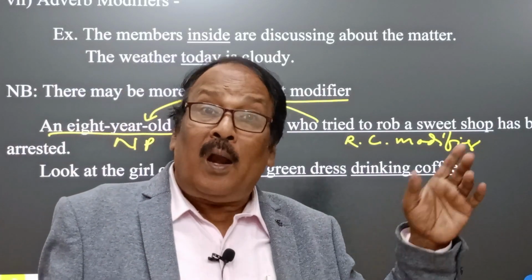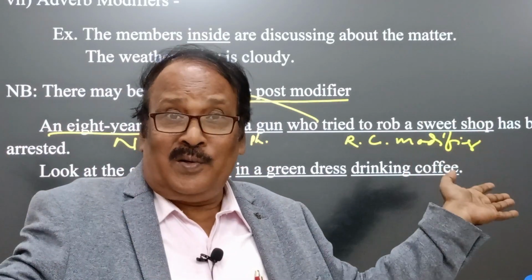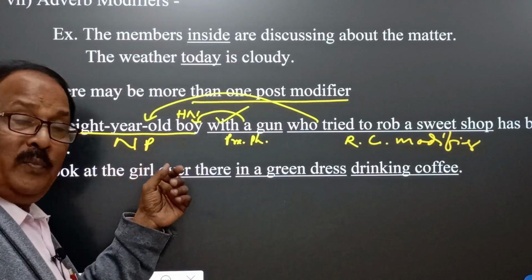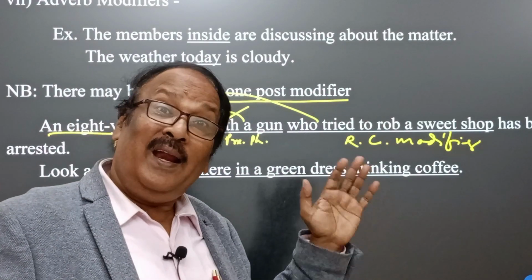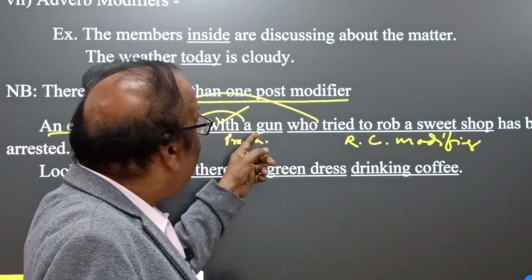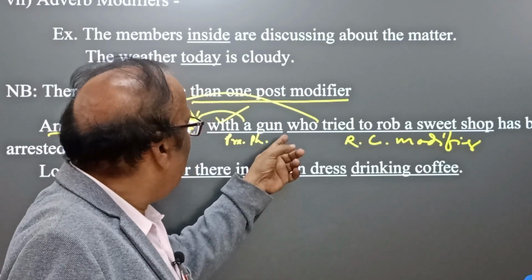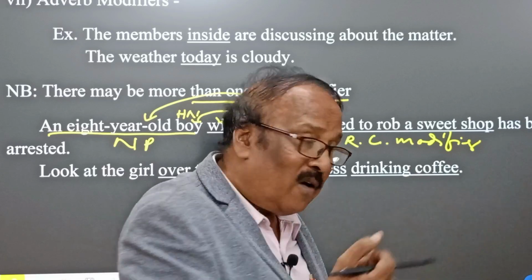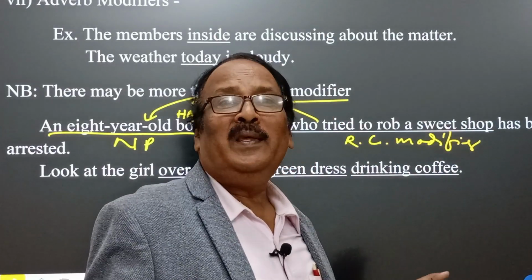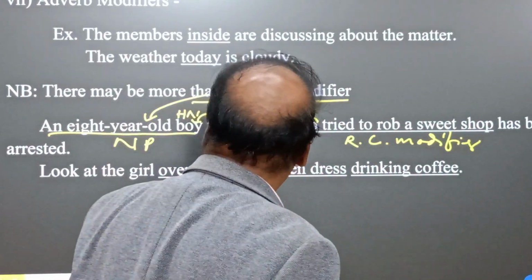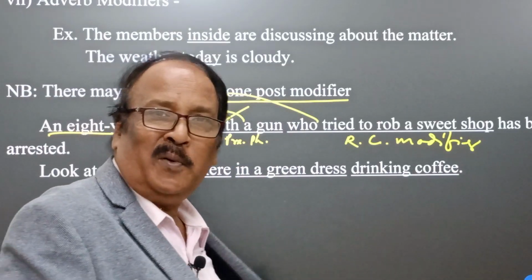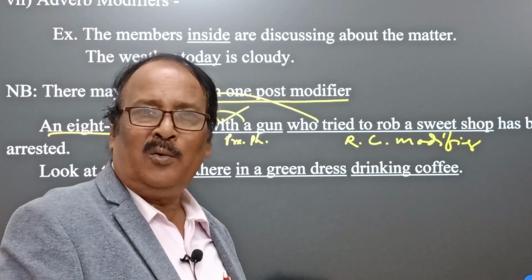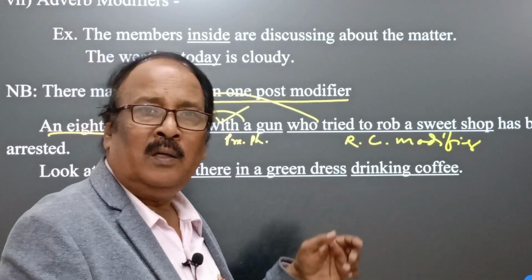Very interesting, and this explains a lot. It means an 8-year-old boy says a lot. An 8-year-old boy, again with a gun, having a gun, the boy who tried to rob a sweet shop has been arrested. Yes, so very interesting, and this is the case of juveniles, very young students or children doing such mischief, and here we find such an example.